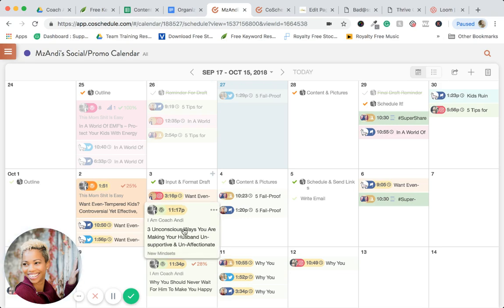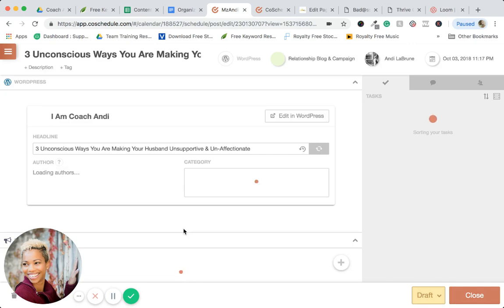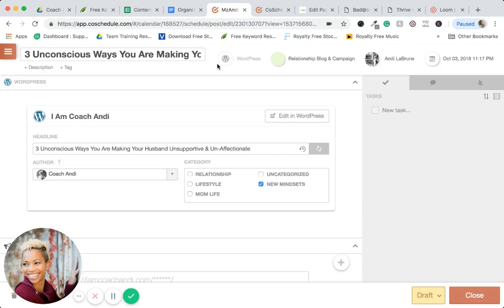So this is my WordPress. It is connected directly to WordPress. Anytime I go in here and make a new task, I hit WordPress, and it automatically puts the draft into my WordPress. I don't have to keep going back and forth. As you can see here, here's my title. It's actually kind of weak.